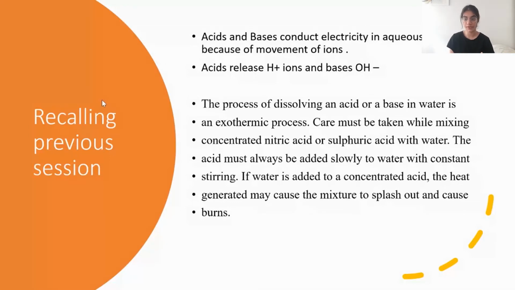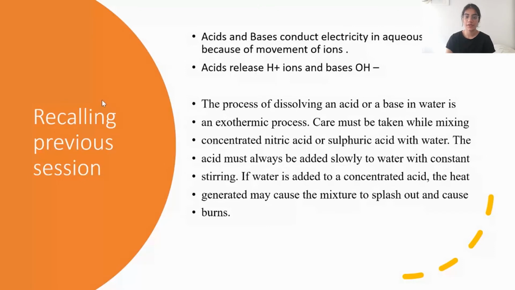Acid must always be slowly added to water. If the opposite is done, the mixture may cause the container holding the acid to splash out and cause burns due to excessive local heating. Always look for warning signs when differentiating between dilute acids and concentrated acids or any other kind of chemical substances.